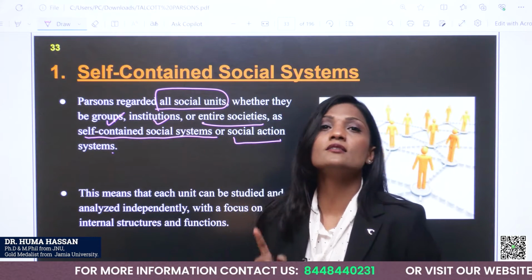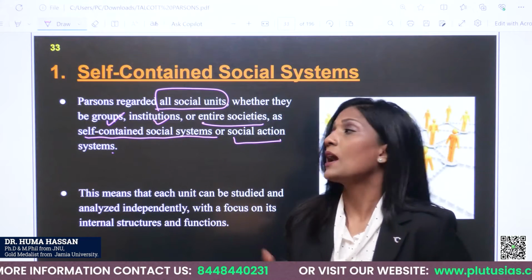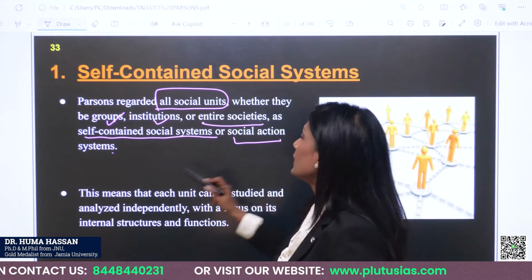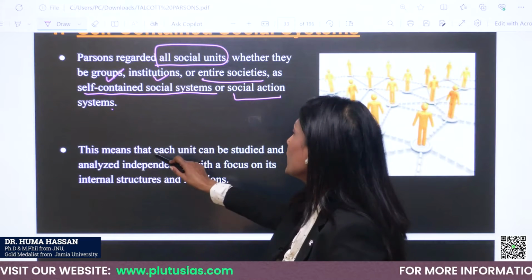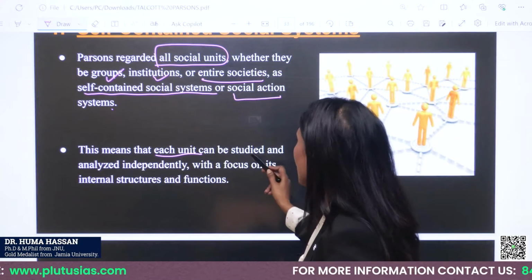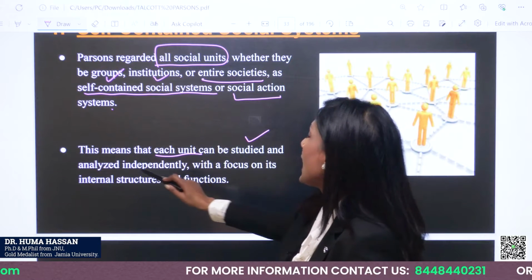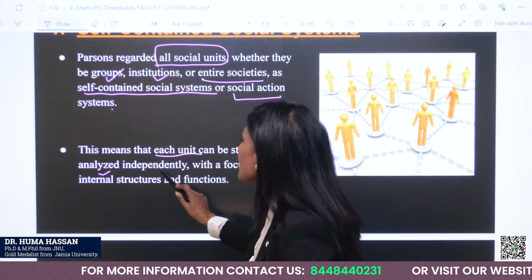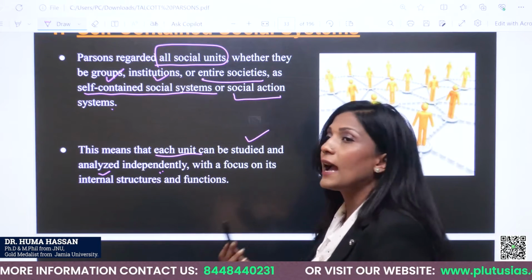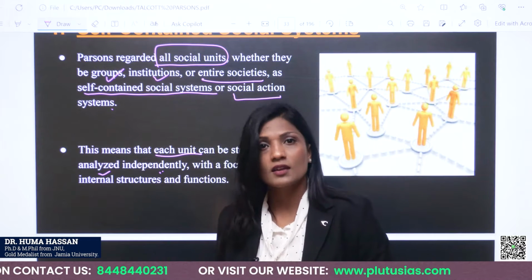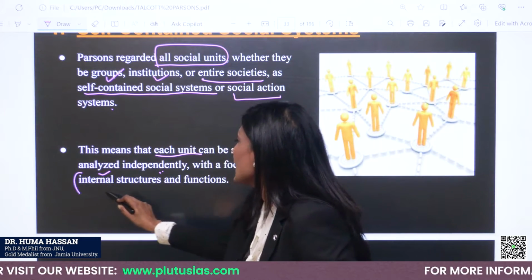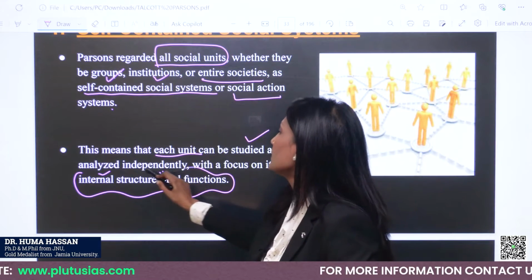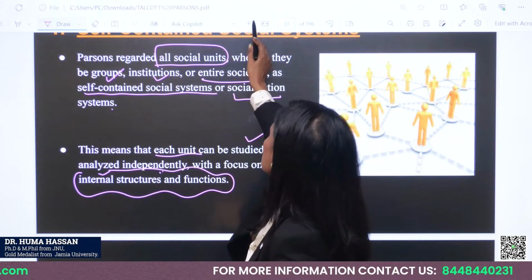This is the first fundamental point. Afterwards, you need to see how each unit can be studied and analyzed independently. And what has to be our focus? Our focus has to be on the dynamics of functions within its internal structure.